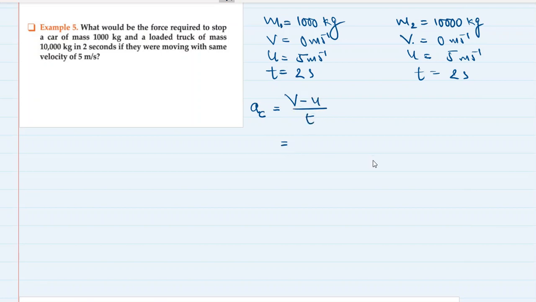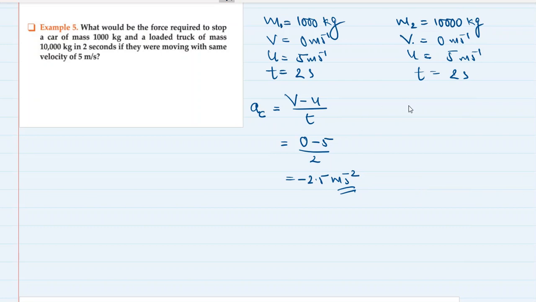You could also use the equation of motion, no problem. Since we have to find acceleration, I'm directly using the formula of acceleration. So 0 minus 5 upon 2, that is minus 2.5 meters per second squared. This should be the acceleration of the car.